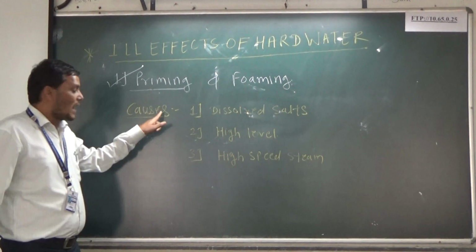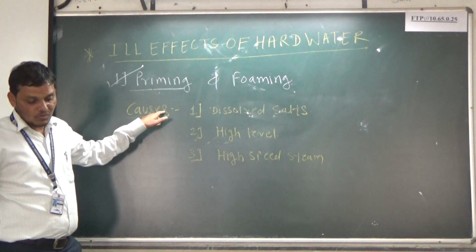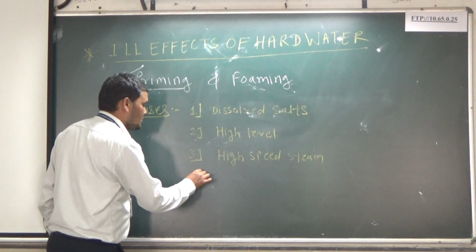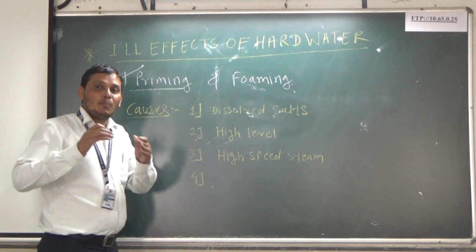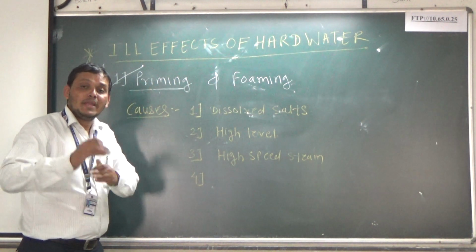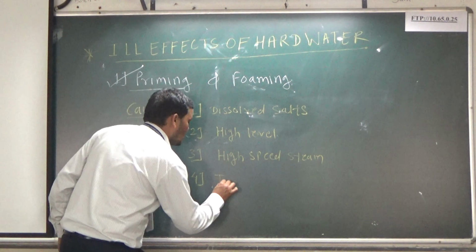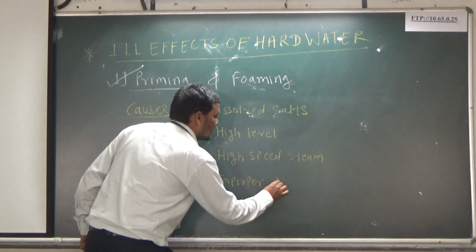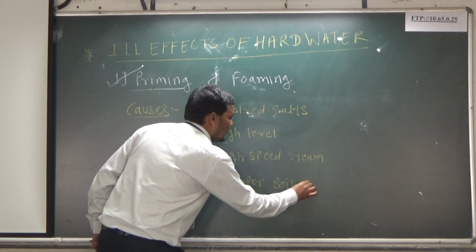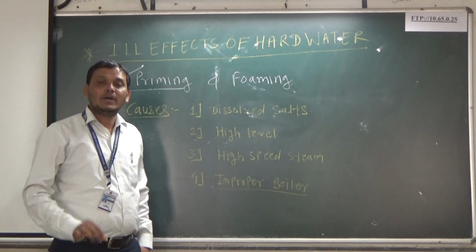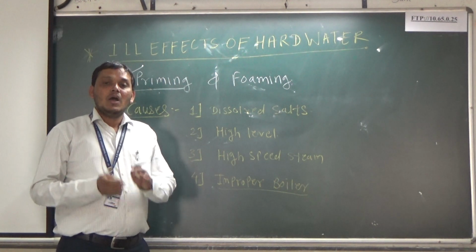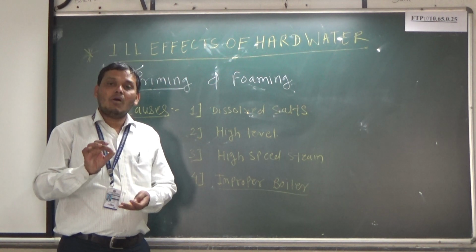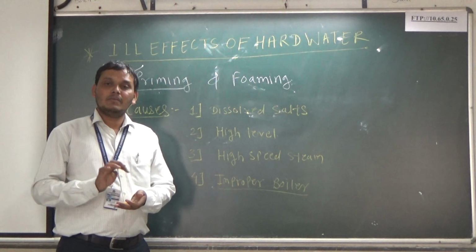Then the fourth important factor which is responsible is faulty or improper design of the boiler. So these are the four different causes of priming. What are the different causes of priming? Priming can be caused due to four different reasons.